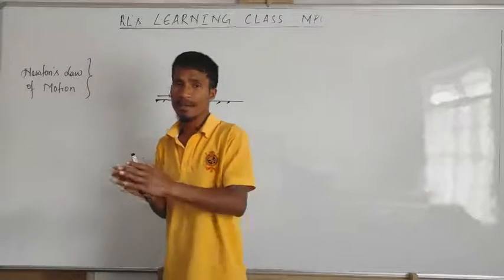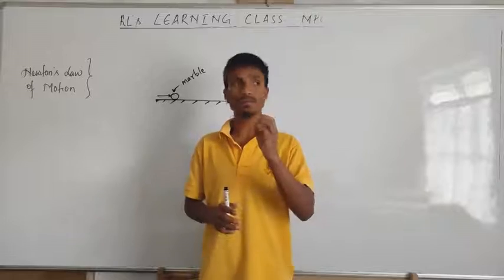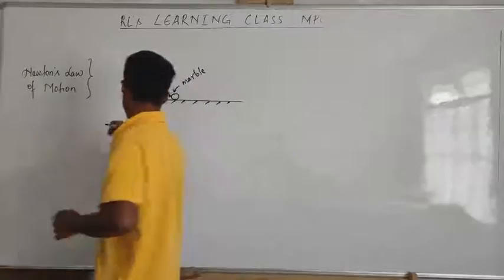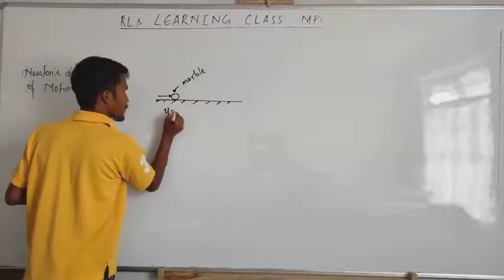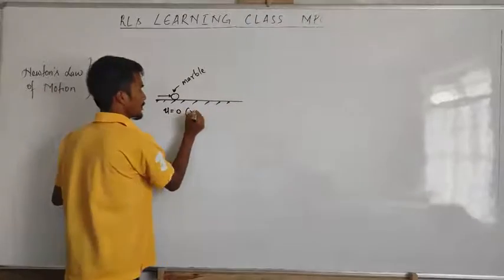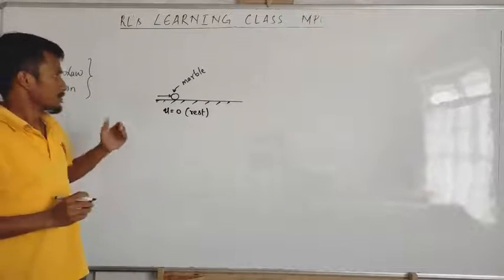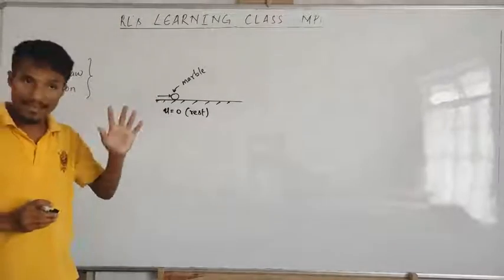At rest means there is no motion, no acceleration, and velocity is equal to 0. Then this object will remain at rest.